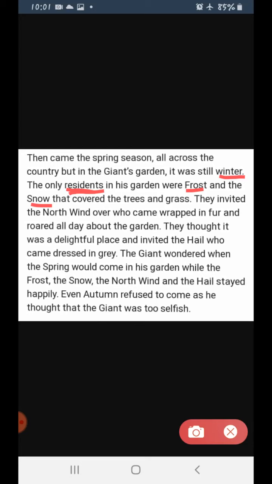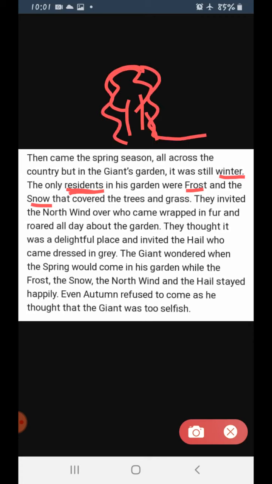Whenever it snows, like suppose when it snows in Mussoorie or in New Zealand or wherever, what do you see? What can you find? You can find snow covering up the trees. Okay, everywhere there will be snow. The snow would cover up everything on its way. Clear? Similarly, even here in the giant's garden, the trees and grass were covered with frost and snow. Clear?